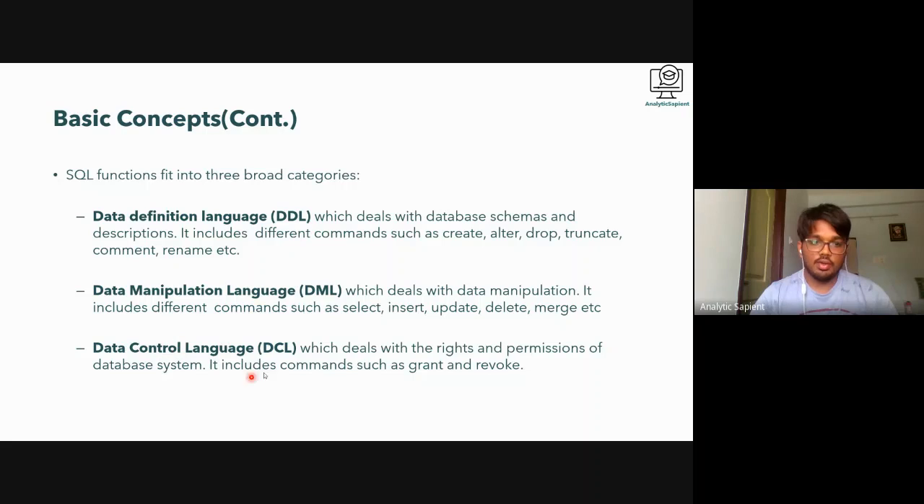The last one we will cover very little, because it is not much of a requirement for us. It deals with the rights and permissions of the database system, like who can write, who can read. Those access-related things are more of a system administrator kind of thing. So right now we are going to deal with these two, and majorly with the second one, where we have select. All the things which we do with select are going to be very useful.